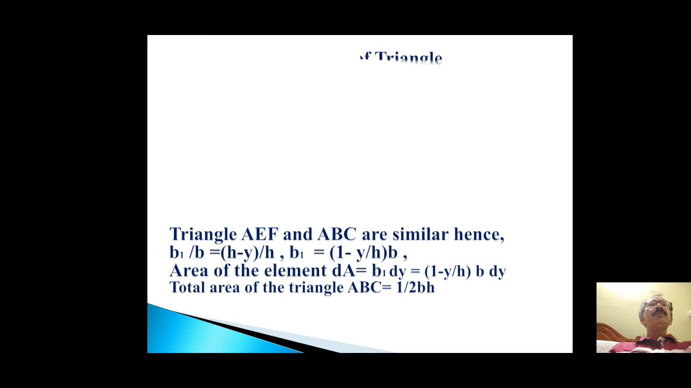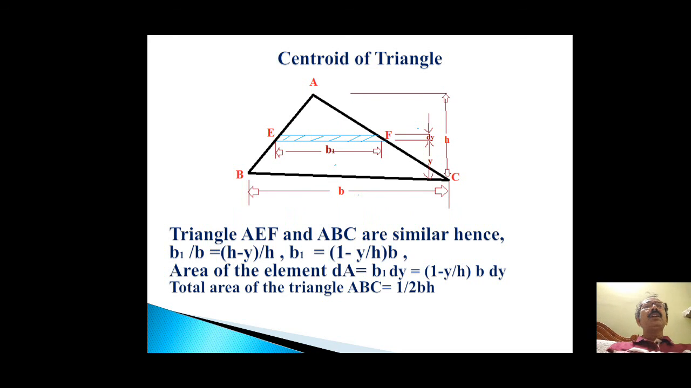Now, how to calculate the centroid of a triangle? This is a triangular area, triangle ABC, with base b and height h. First we consider a small elemental strip of base b1 at a height y from B and thickness dy. So the area of the elemental strip is nothing but b1 into dy. First of all we have to calculate the value of b1.